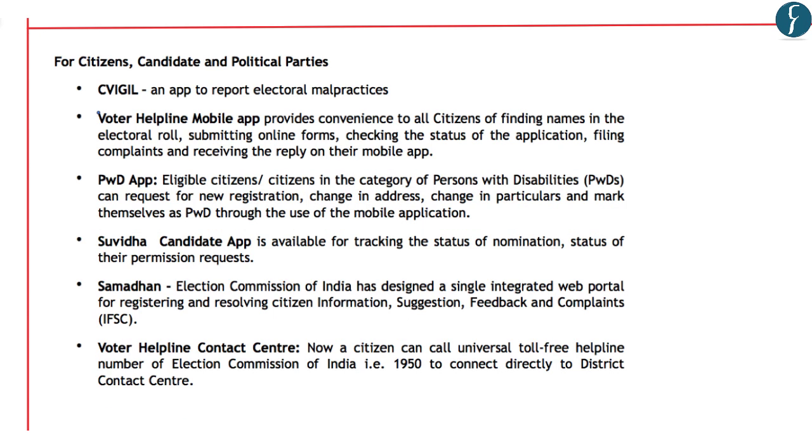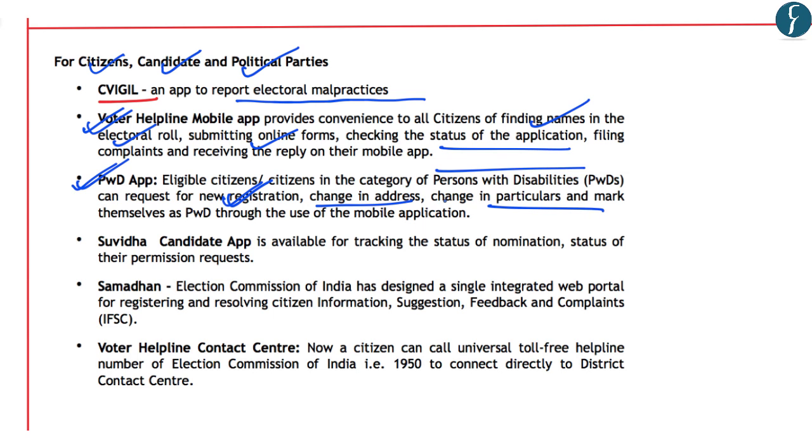Further, these are some of the apps developed by the Election Commission of India which can be used by citizens, candidates, and even political parties. First is the C-Vigil app, which you all know is with respect to reporting electoral malpractices in any election. Further, there is a voter helpline mobile app which provides convenience to all citizens to find their names in the electoral roll, submitting their online forms, and even checking the status of their application. Further, there is a PWD app for persons with disabilities, as it helps such people for filing request of new registration, change in their address, change in particulars, and even mark themselves as PWD through the use of mobile application.